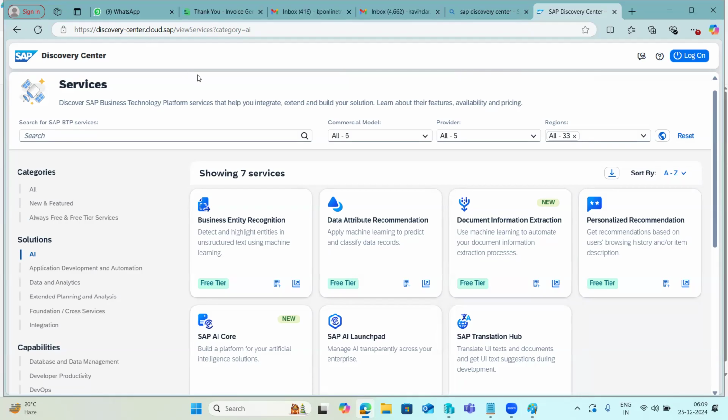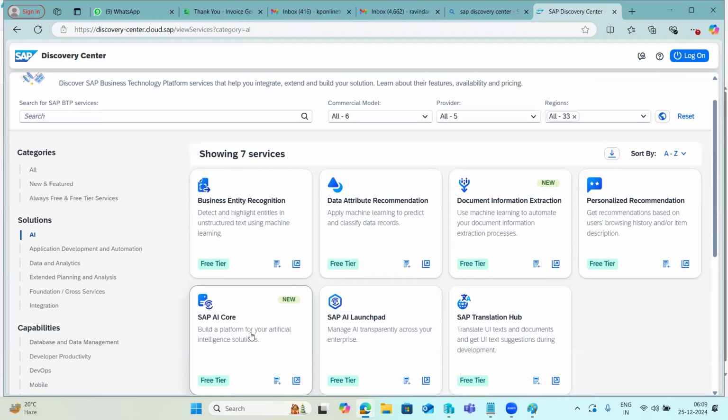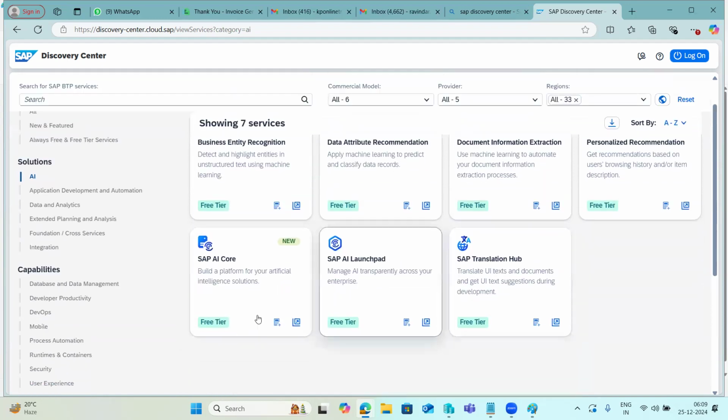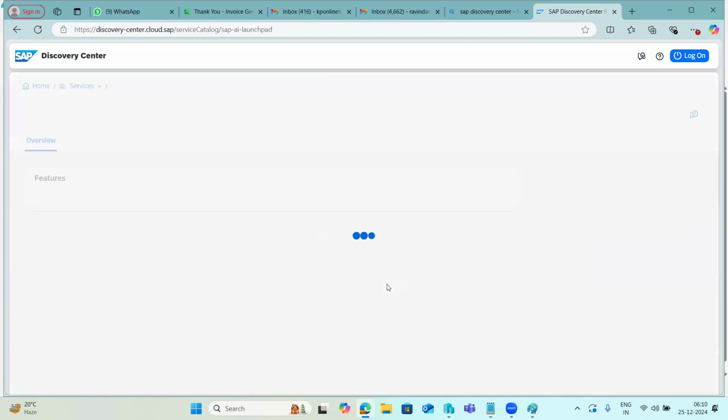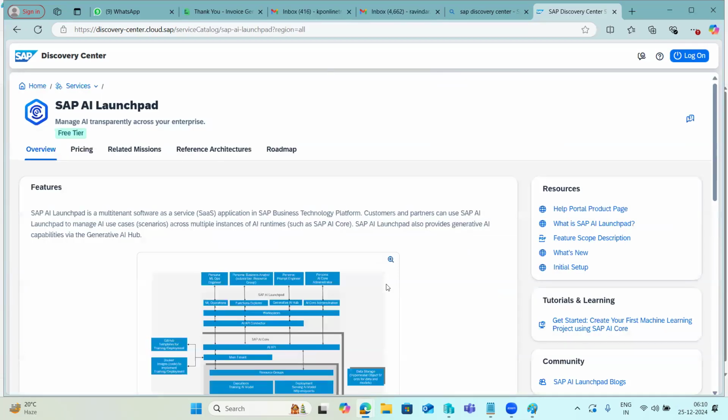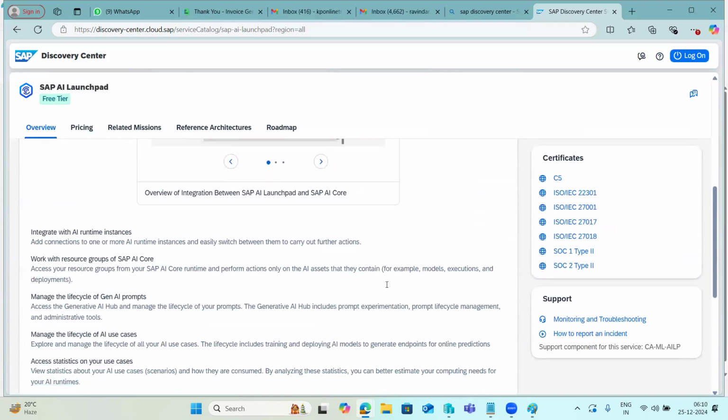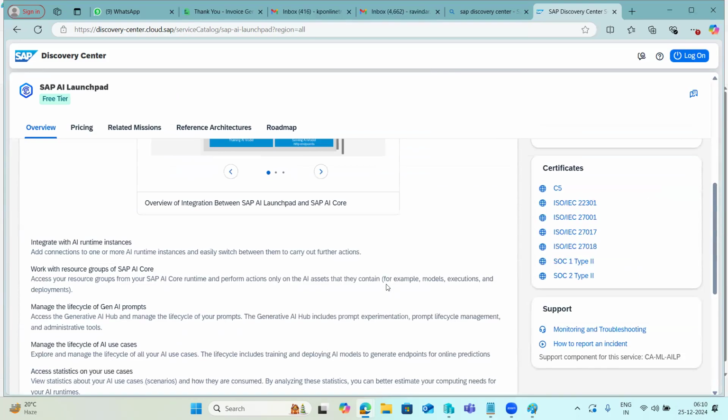In the Discovery Center, we can see the services here. There is a free tier. Free tier means it's free up to certain limitations, but paid services are also available here, right? Up to some limitations it is free, but paid services are also available.